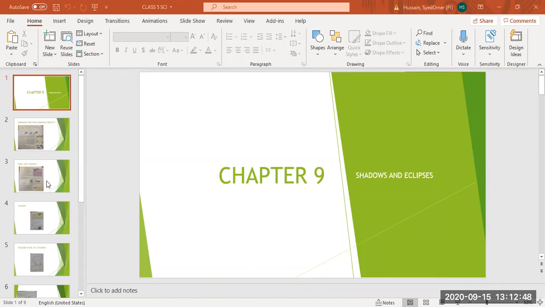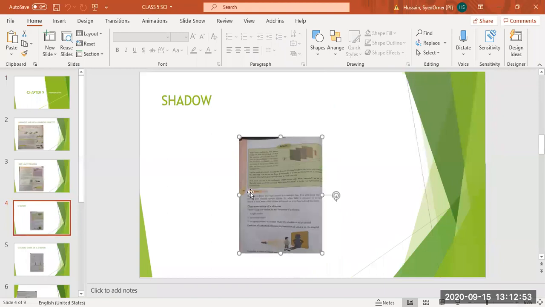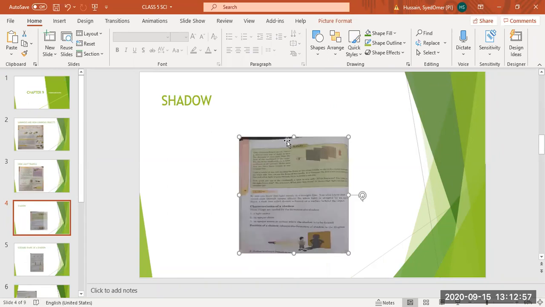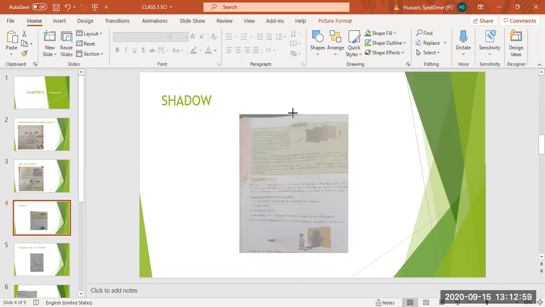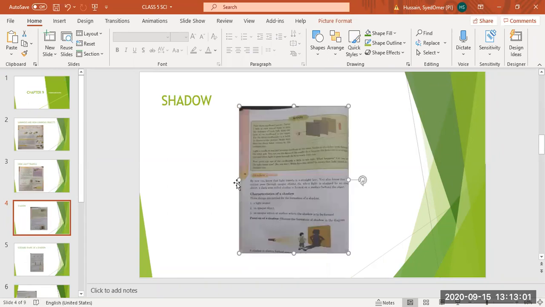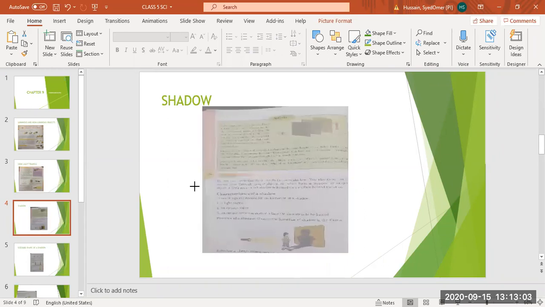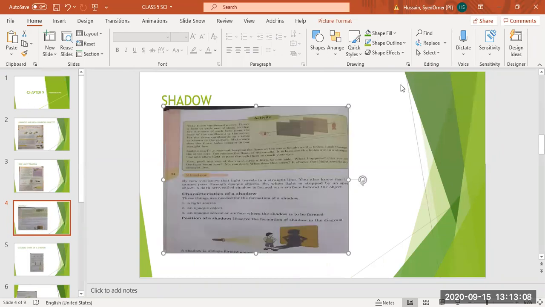Yesterday we were studying about shadow. So, what do we mean by shadow? We have studied that light cannot pass through opaque objects.